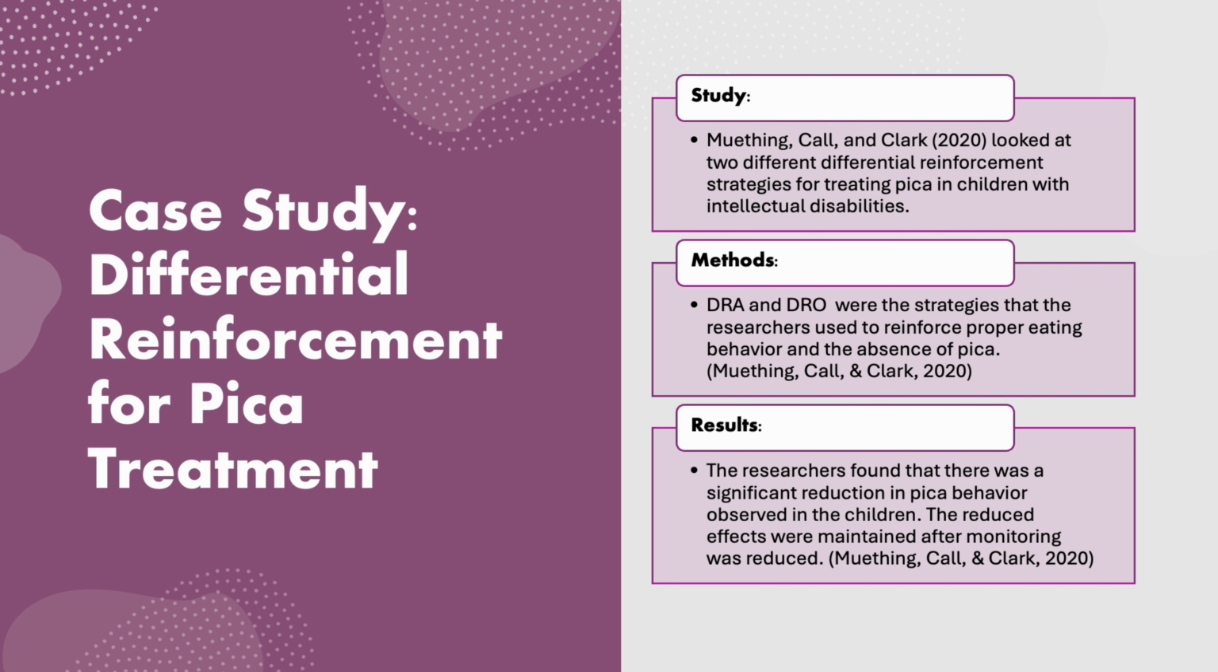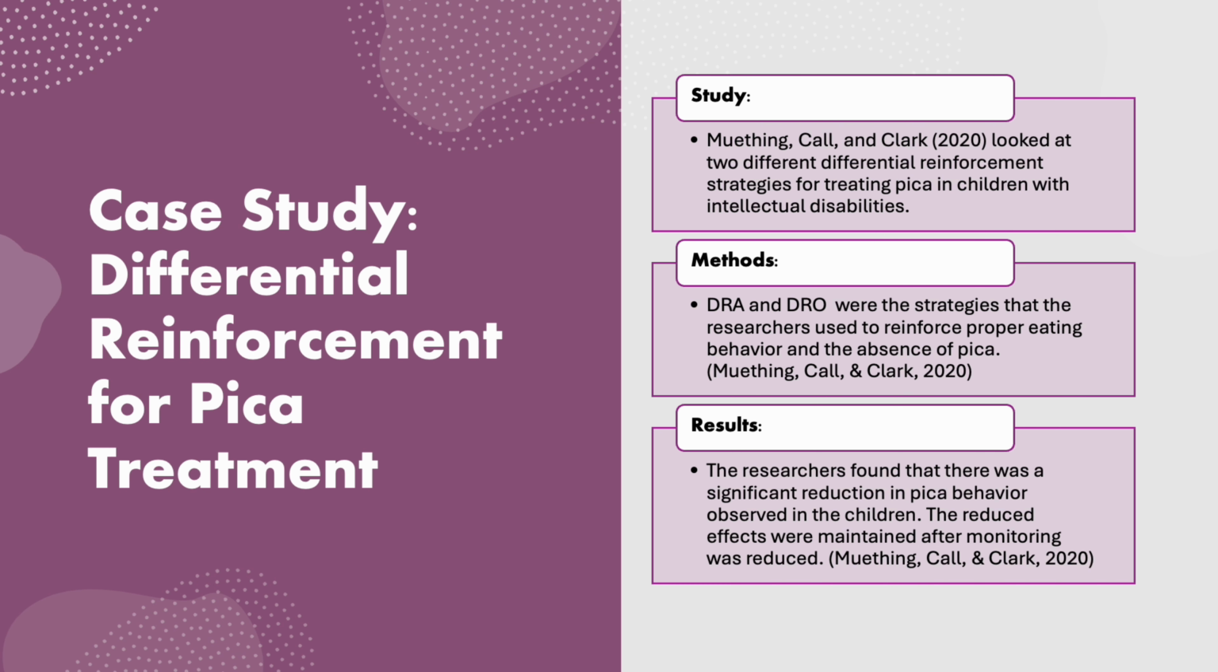I looked at the case study called An Evaluation of Differential Reinforcement in the Treatment of Pica by Colin Muthang, Nathan A. Call, and Seth Clark, published in the year 2020. In this study, 2 children with intellectual disabilities were being treated for pica using differential reinforcement. The method. The children were rewarded for following proper eating habits and refraining from consuming non-food items through the use of DRA in the intervention.